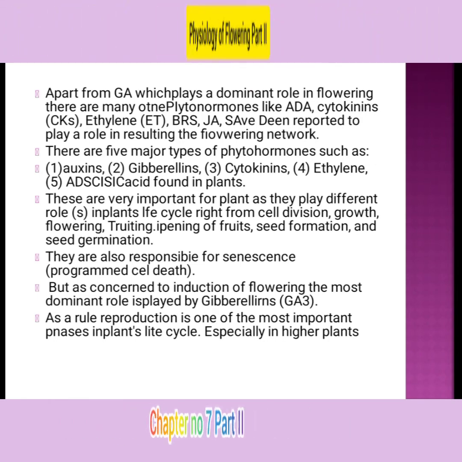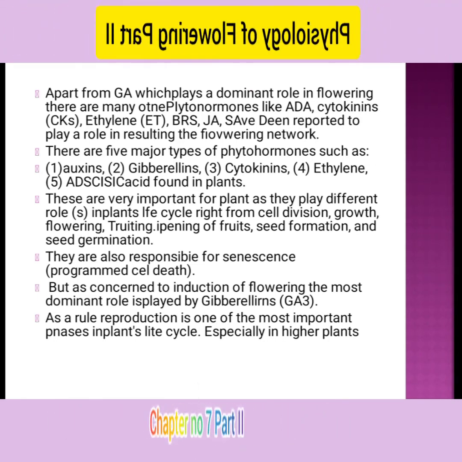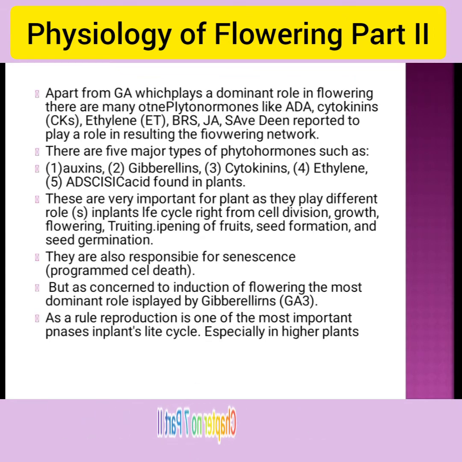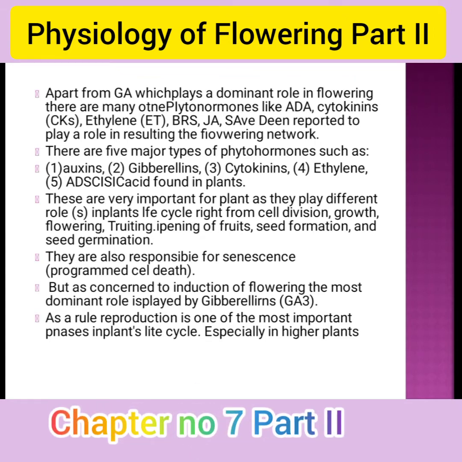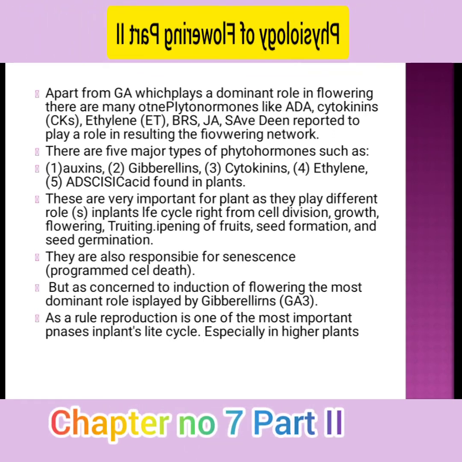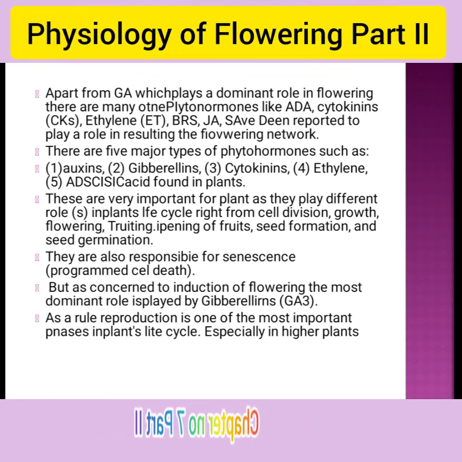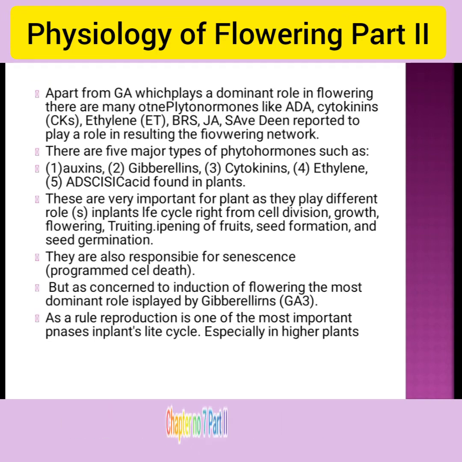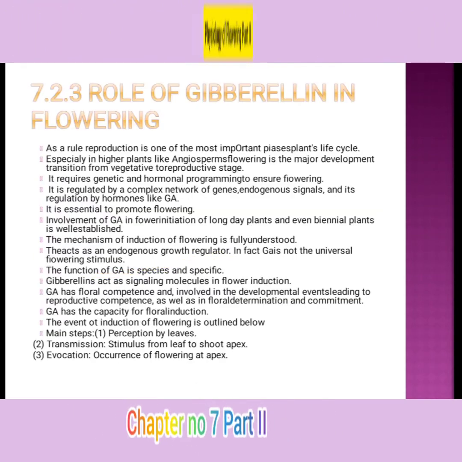They are also responsible for senescence and programmed cell death. But in the induction of flowering, the most dominant role is played by gibberellin. Reproduction is one of the most important phases in the life cycle, especially in higher plants.